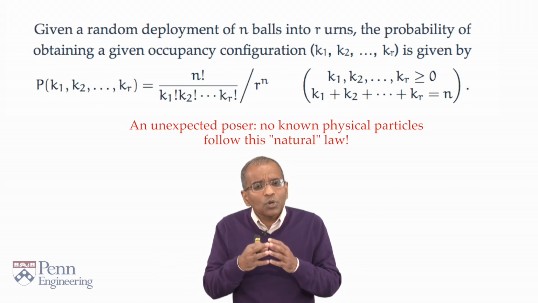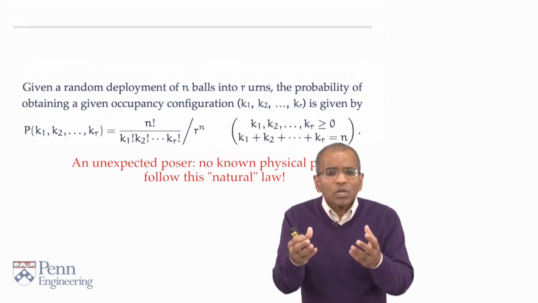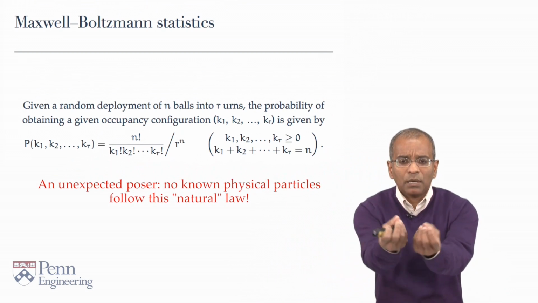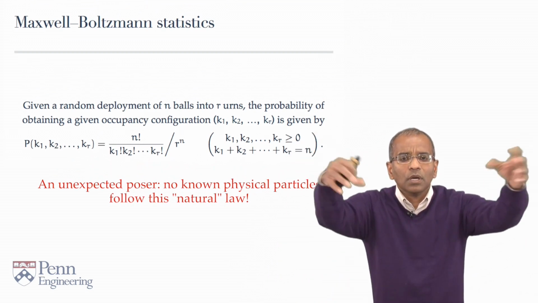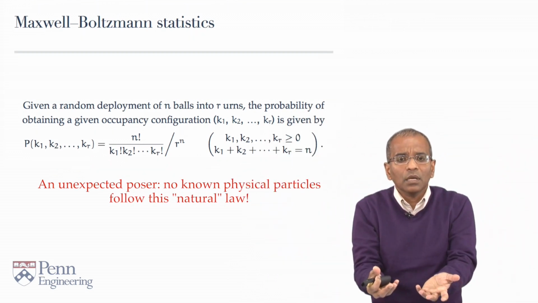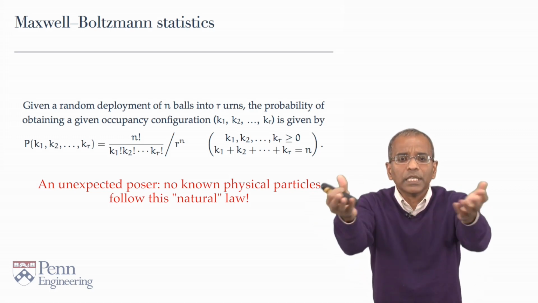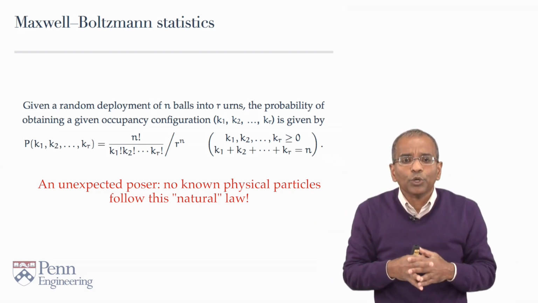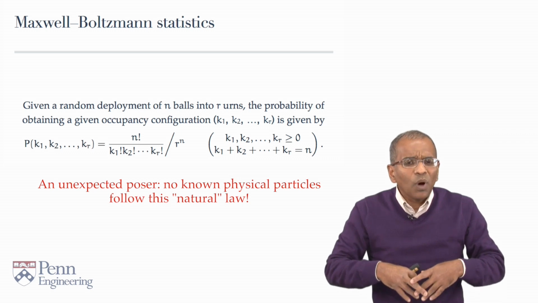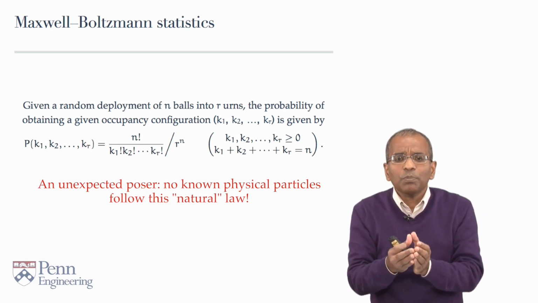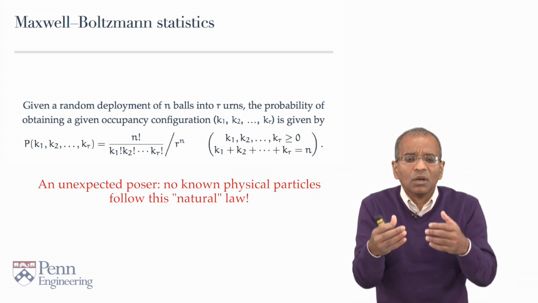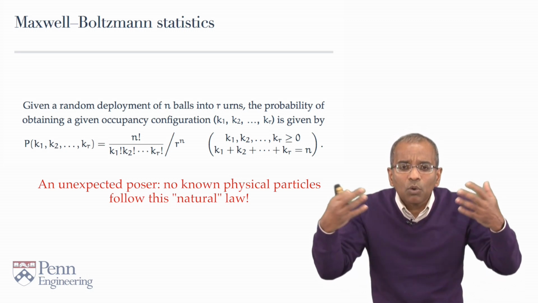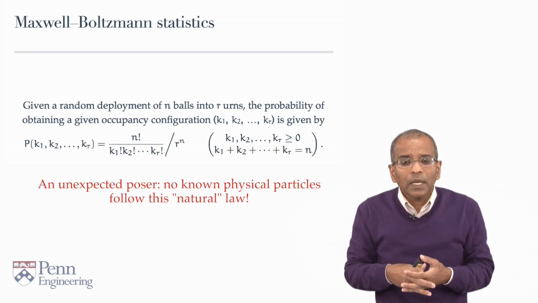What could have gone wrong? The model is so palpably correct. I mean, you take a bunch of particles, you throw them out, and they distribute randomly. And the count is inevitably given by the Maxwell-Boltzmann formula on your screen. Why on earth do particles not obey this completely obviously correct description?